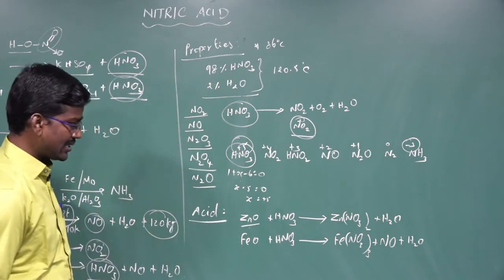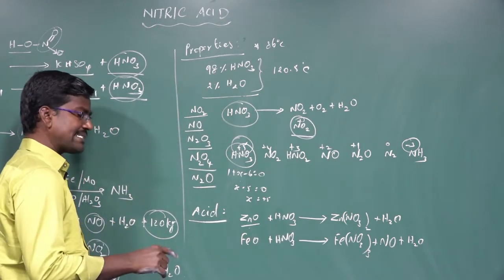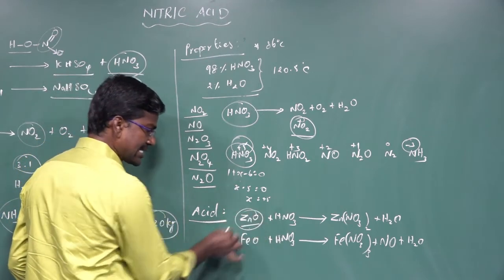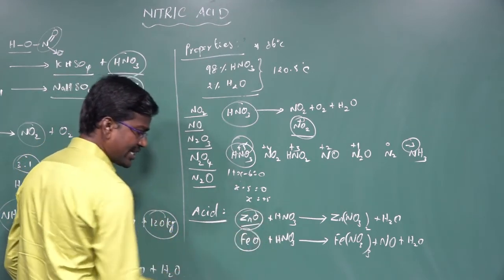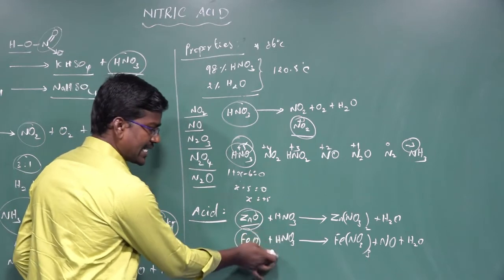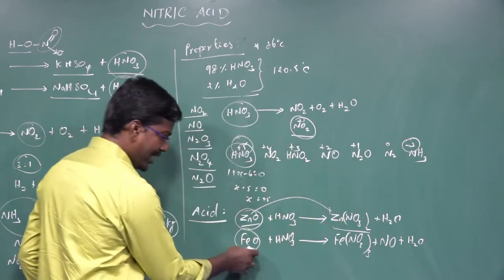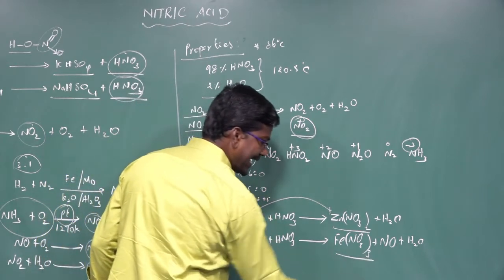Like other acids, nitric acid reacts with bases as well as metal oxides. Metal oxides like zinc oxide or ferrous oxide react with nitric acid. Zinc oxide can be converted into zinc nitrate, and ferrous oxide can be converted to ferric nitrate.